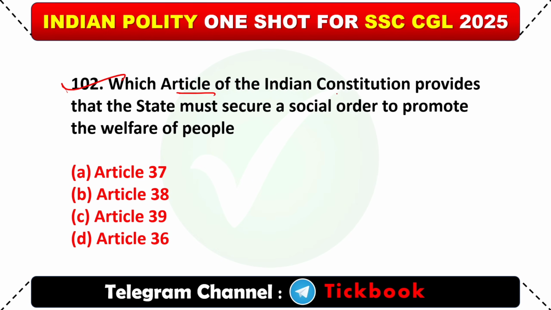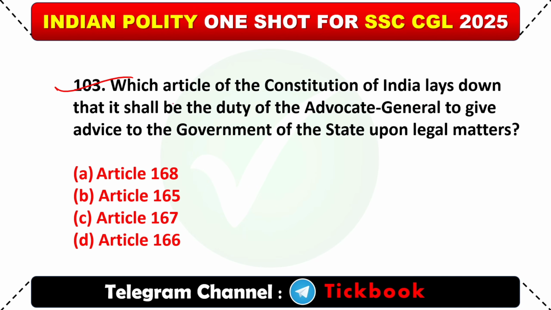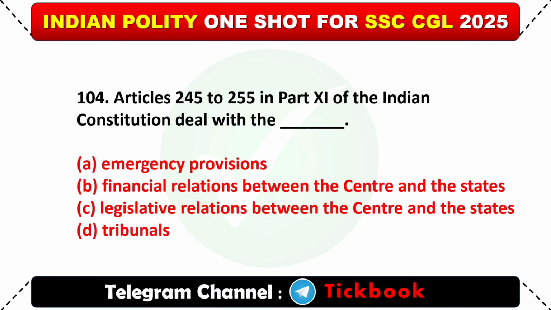102. Which article of the Indian Constitution provides that the state must secure a social order to promote the welfare of the state? Option B, Article 38. 103. Which article of the Indian Constitution lays down that it shall be the duty of the Advocate General to give advice to the government of the state upon legal matters? Option B, Article 165.